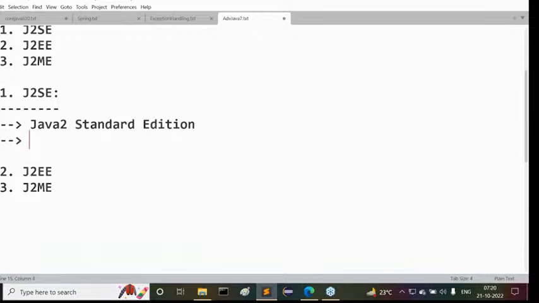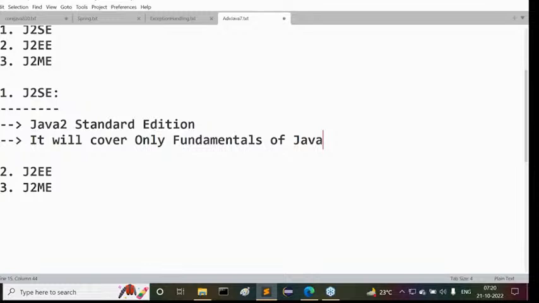Then for what purpose are we using Java 2 Standard Edition? What will it cover in our applications? It will cover only the fundamentals of Java. It will not cover the complete Java programming language. It will cover only the fundamentals of the Java programming language. I'm telling you clearly.